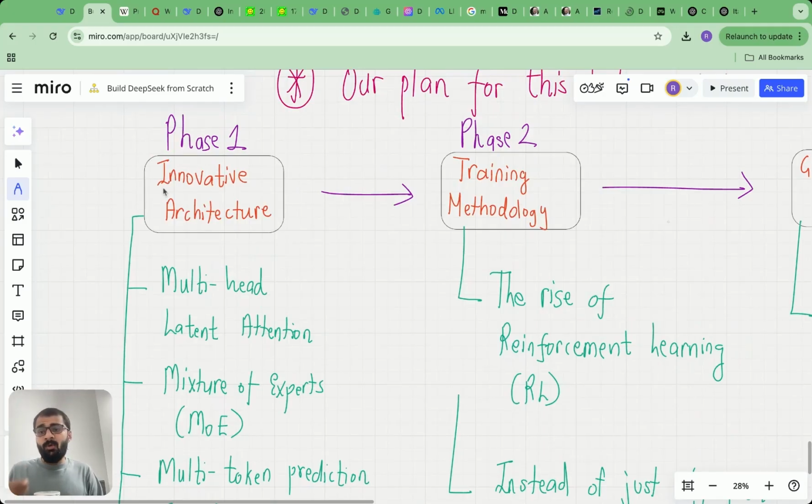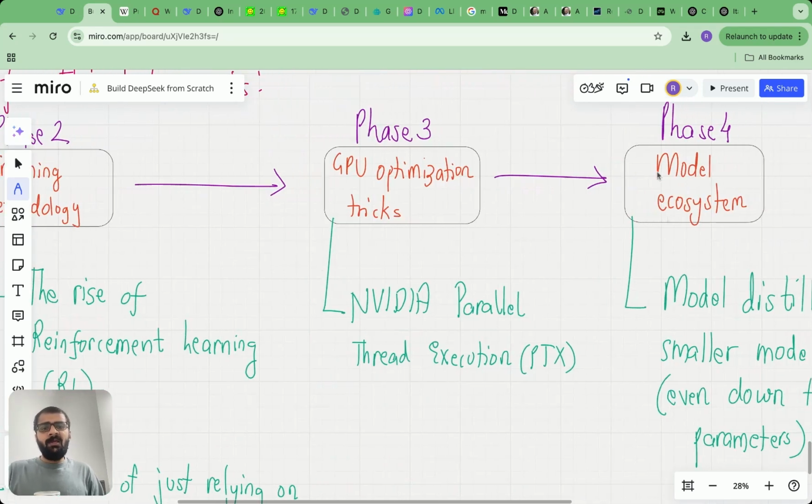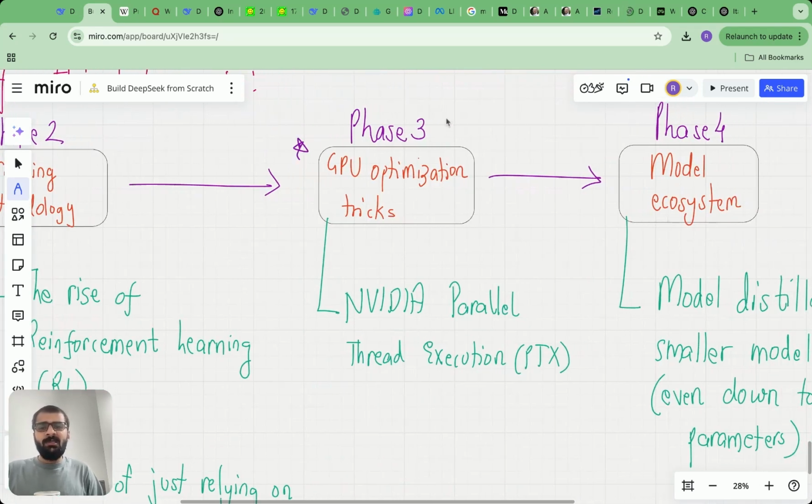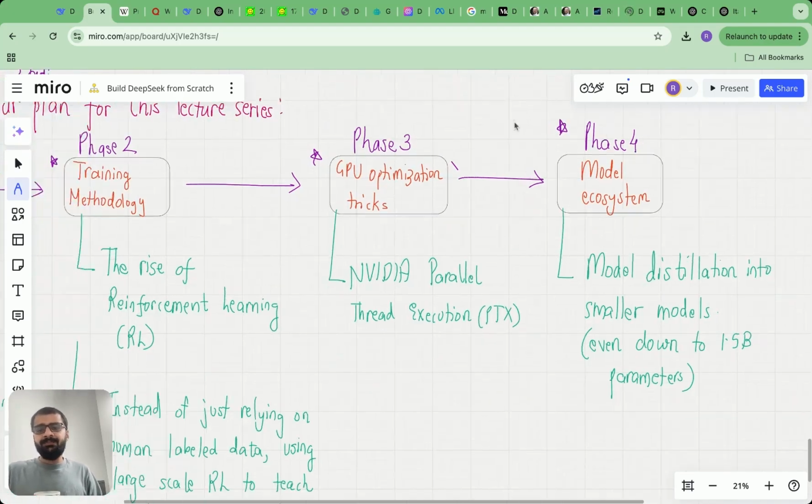So this series is going to be a bit more advanced, and it assumes that you went through that previous series before. I am going to start at a slightly higher level here. Then we are going to go into phase 2, the training methodology. Phase 3, GPU optimization tricks. This will be a small phase. I won't be having too many lectures here. And then I'll conclude with lectures on distillation.